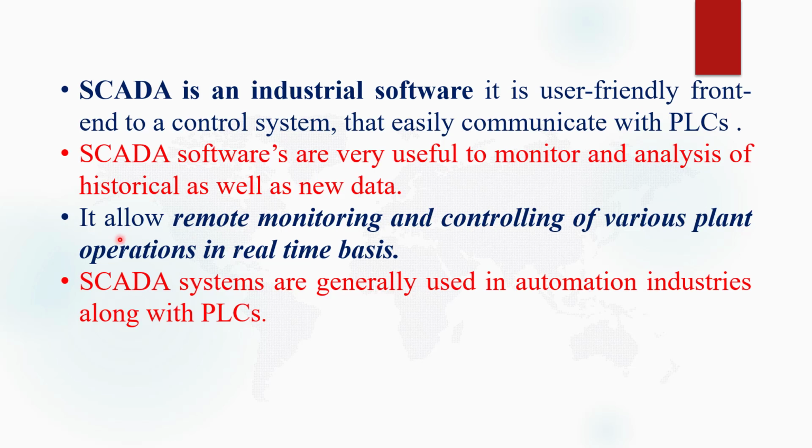With the help of this SCADA software, we gather data from the elements, remotely monitor and control the elements of that plant, and control the overall operation of that plant in real time. SCADA systems are generally used in the automation industry along with PLCs. So for remote monitoring and controlling, we use SCADA and PLCs.